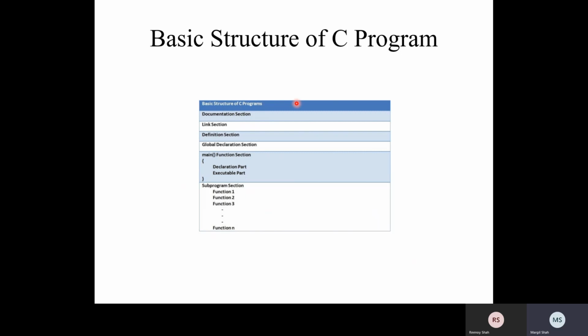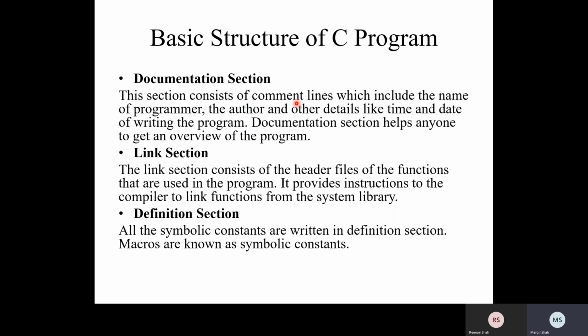What is there in the documentation section? This section consists of comment lines which include the name of the programmer, the author, and other details like the time and date of the written program. The documentation section helps anyone to get an overview of the program.